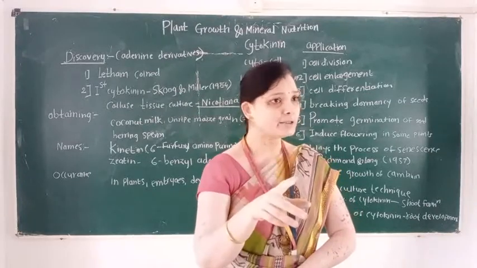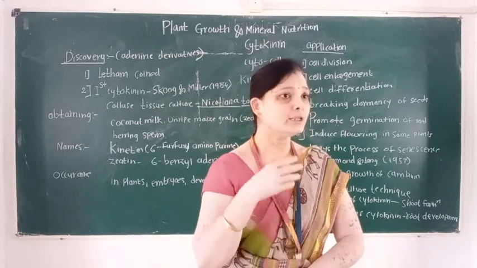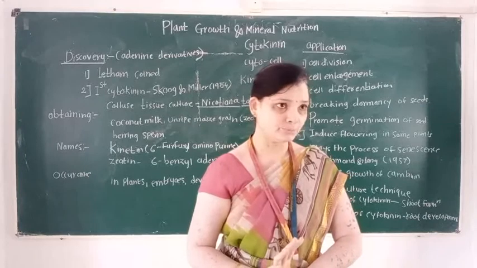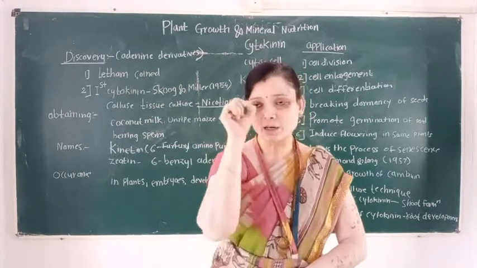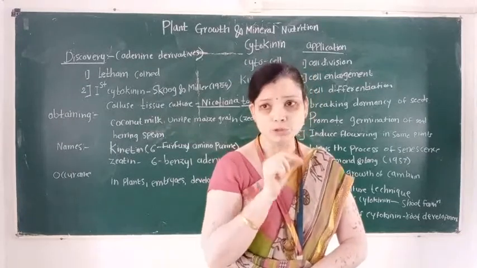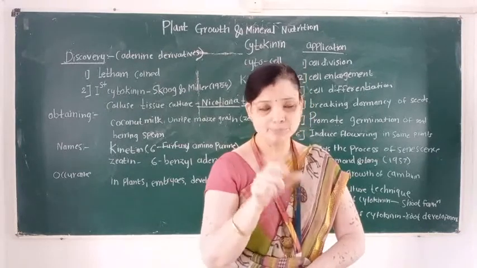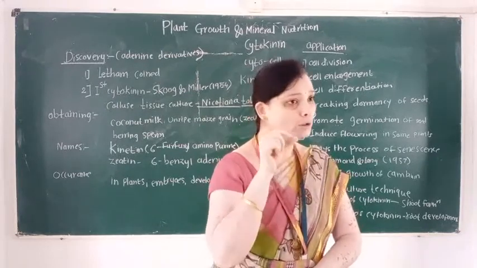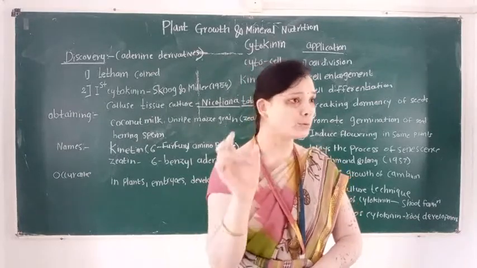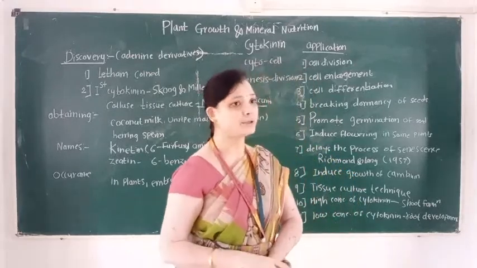And inhibitors are those phytohormones which are involved in dormancy as well as in abscission. So here understand this point. Cytokinin is involved in which type? Cytokinin is a promoting plant hormone.